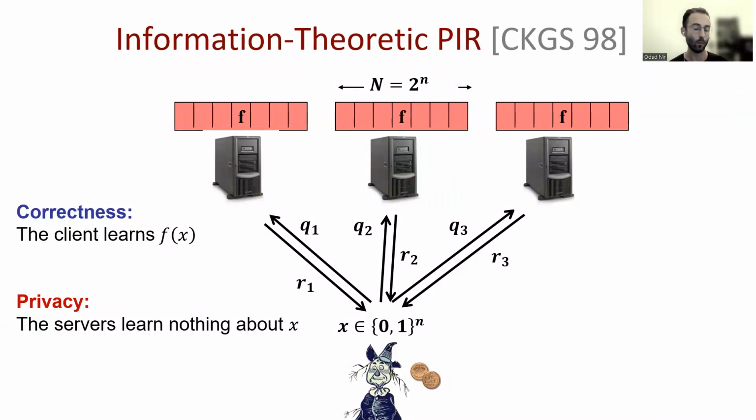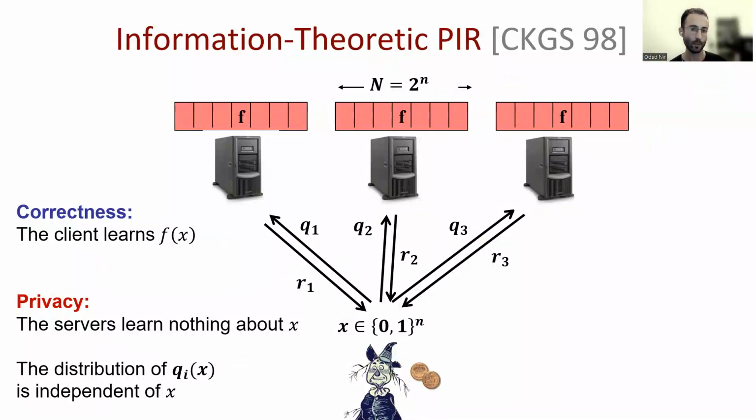This would be easy, but as in cryptography, we have the privacy constraint that the servers should learn nothing about the index that the client wants to query. Formally, this means that the distribution of each of the queries sent to each of the servers is independent of x.